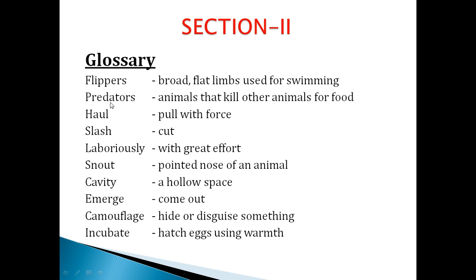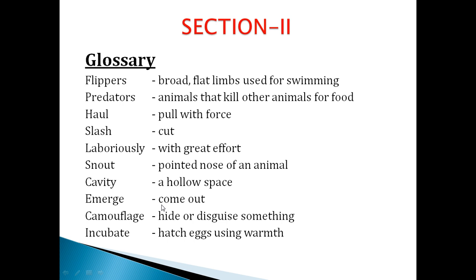Predators. What is predators? Animals that kill other animals for food. Haul means pull with force. Slash means a cut. Laboriously means with great effort. Snout, pointed nose of an animal. Cavity, a hollow space. Emerge. Emerge means what? Come out.